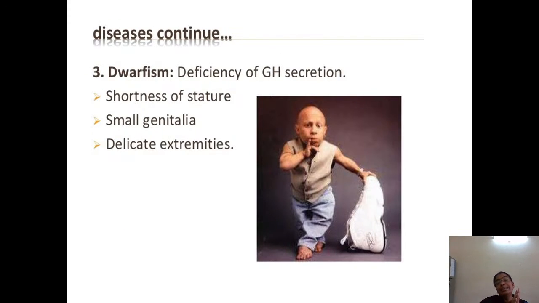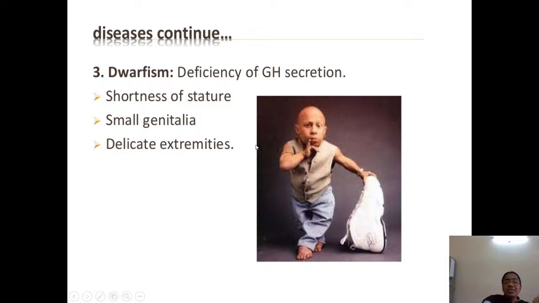Those two conditions, gigantism and acromegaly, are the two disorders with excessive production of the growth hormone. But when there is deficiency of growth hormone, a decrease in its secretion, the pathological condition you get is dwarfism. You can see this is a dwarf due to growth hormone hyposecretion.